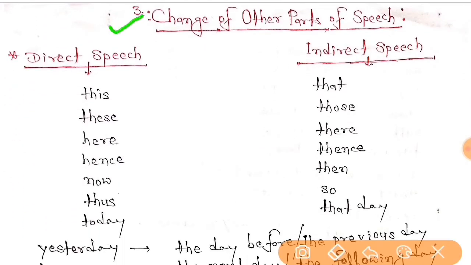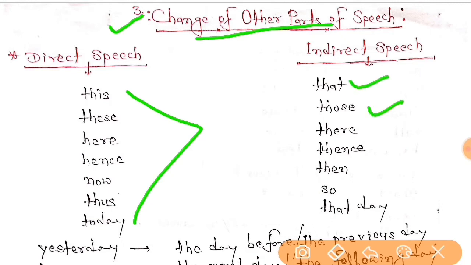Now this one is the third one, change of other parts of speech. Right, everybody? So here you can see some of the words are changing into different words. This, that; these, those; here, there; hence, thence; now, then; thus, so; today, that day.